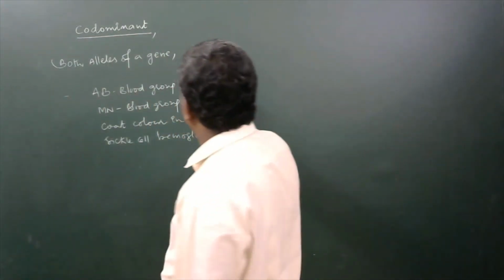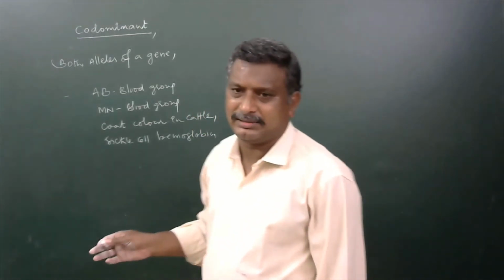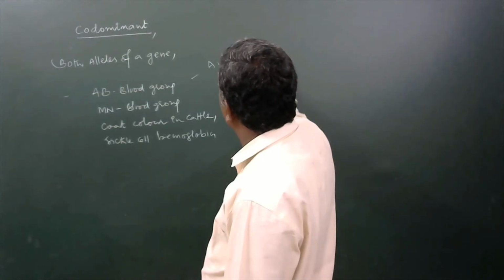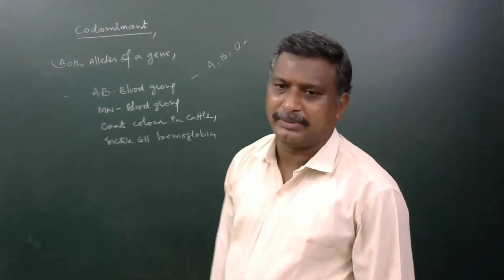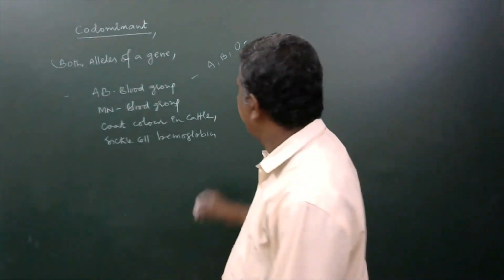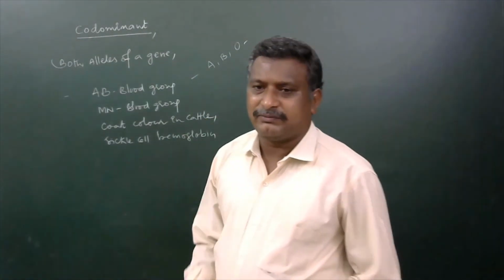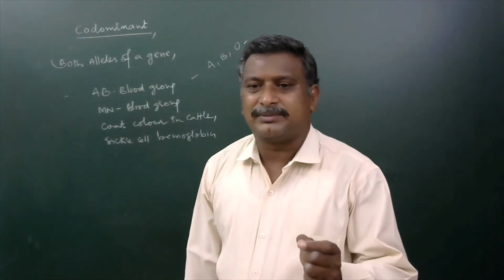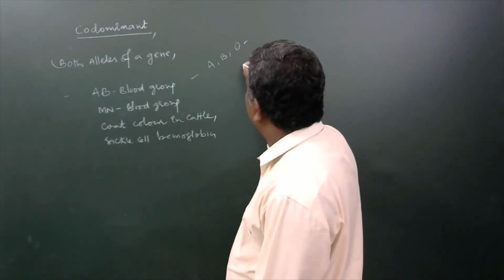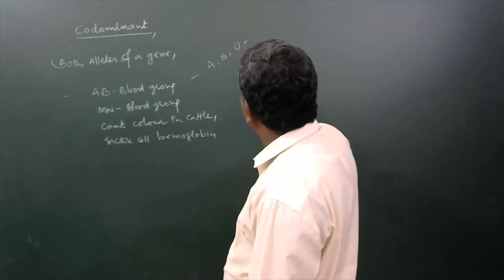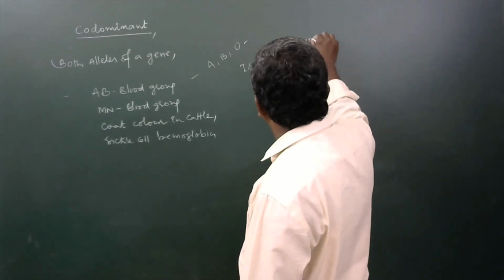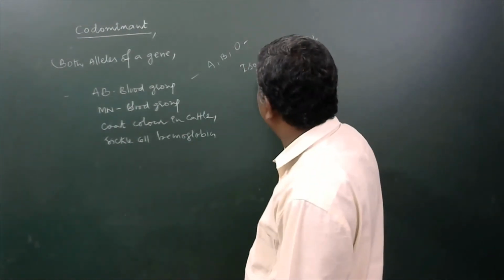Coming to the AB blood group, a brief introduction. The ABO blood group was identified by Karl Landsteiner. A special kind of glycoprotein molecule present on the plasma membrane of RBC is said to be isoagglutinogen, or antigen.